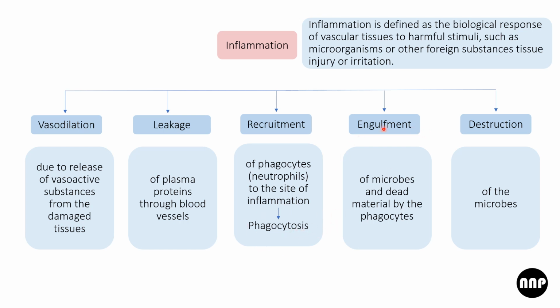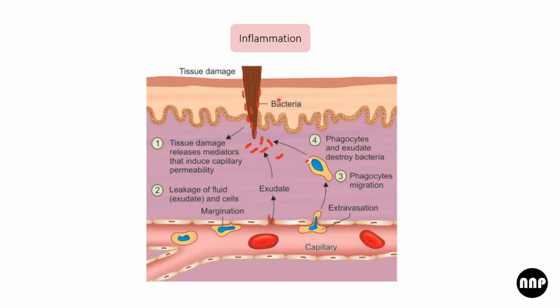Engulfment, now this continues the steps of phagocytosis. Again, the engulfment will form the phagosome, phagolysosome, and then digestion. So, the bacteria is there, tissue damage occurred. The mediators induce capillary permeability. Once the permeability of the capillary increases, the neutrophils can come out of the vessel.